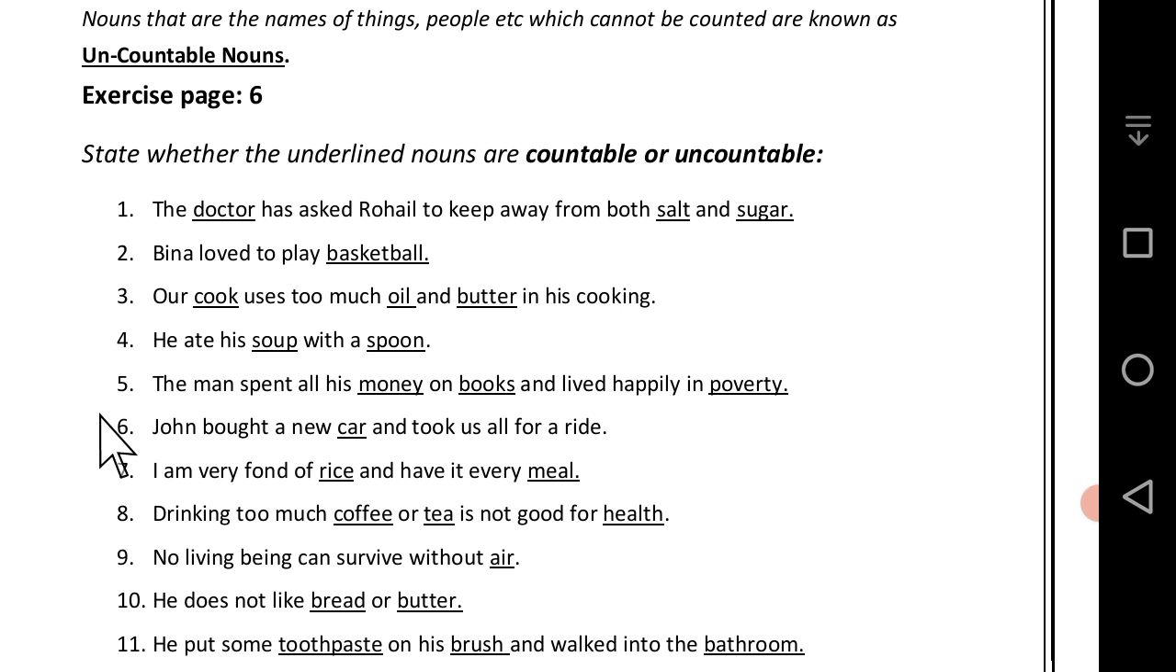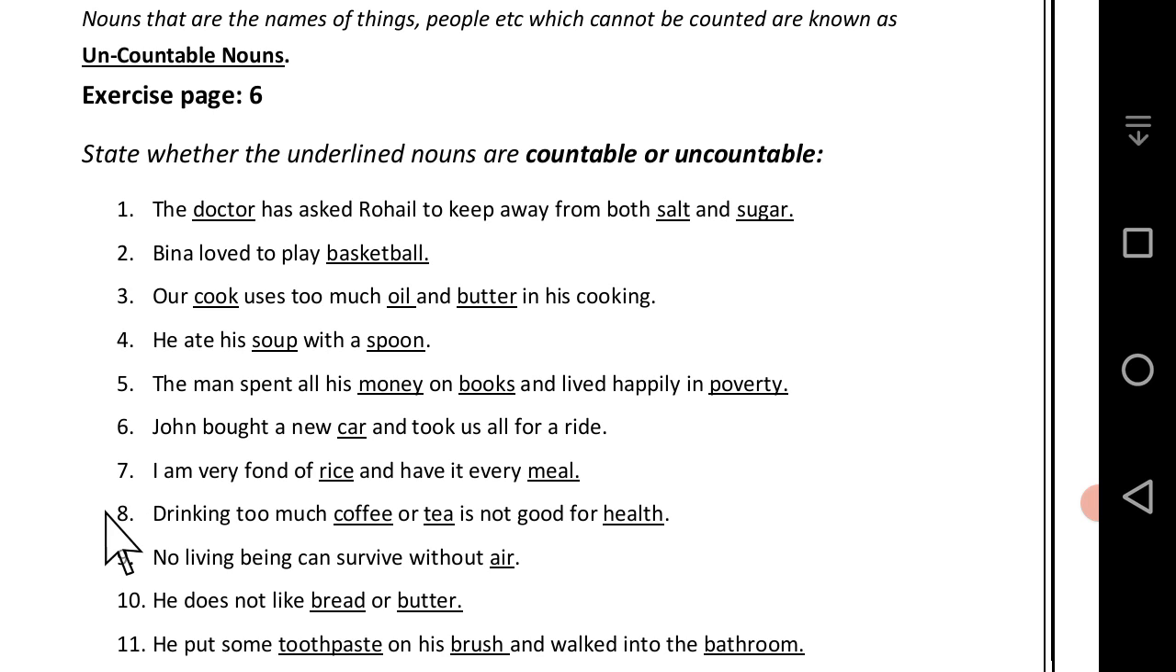6. John bought a new car and took us all for a ride. In this sentence, car is countable noun. 7. I am very fond of rice and have it at every meal. In this sentence, rice and meal both are the uncountable noun. Come to the 8th one.